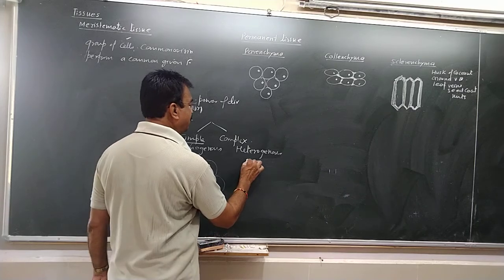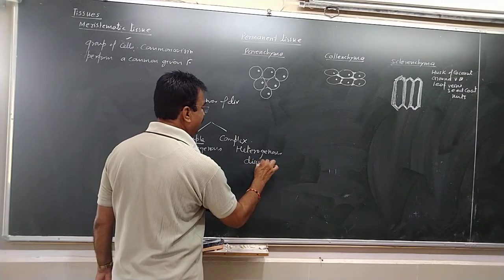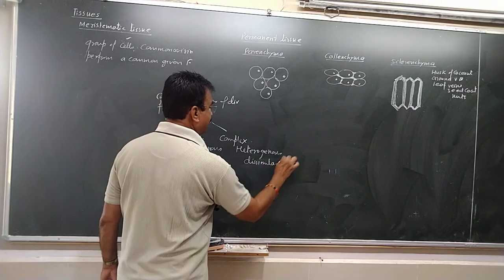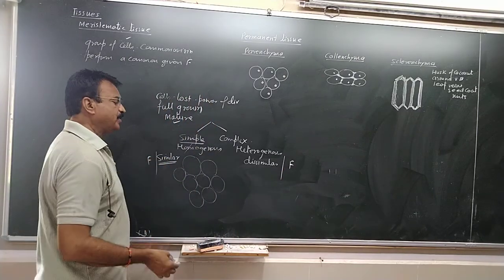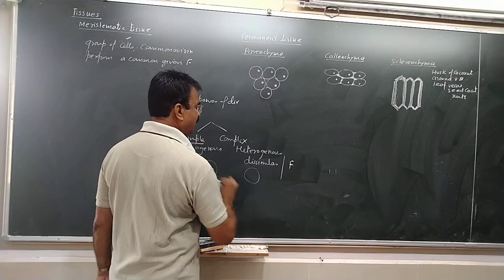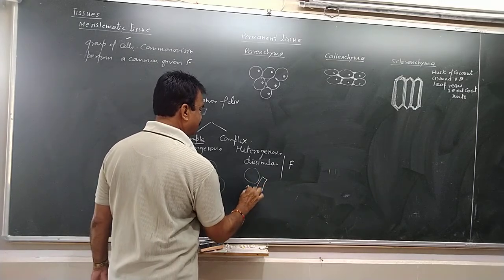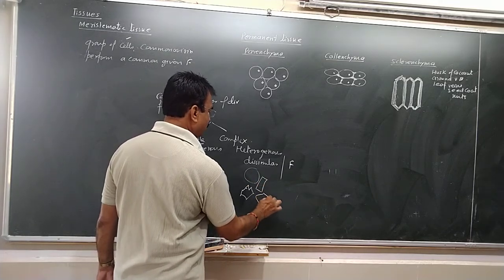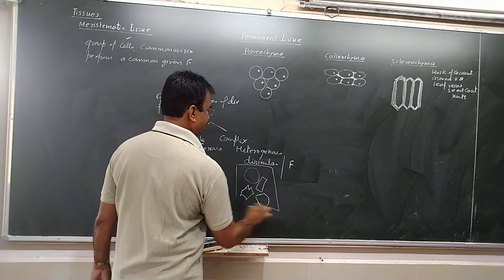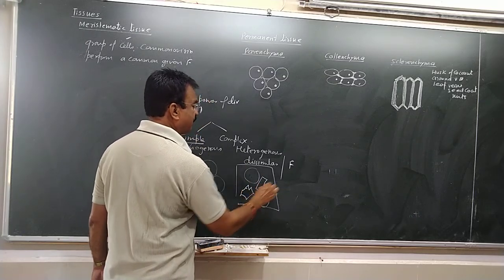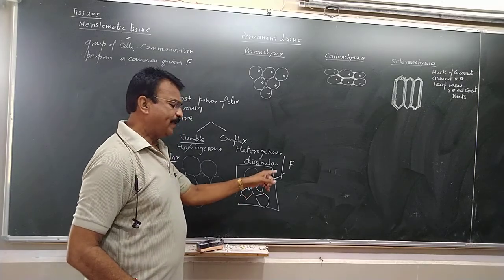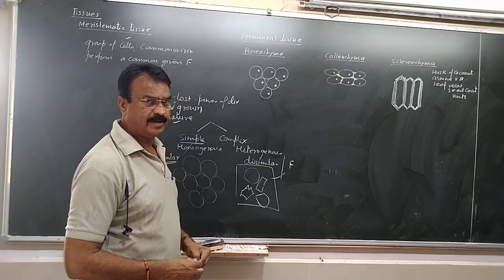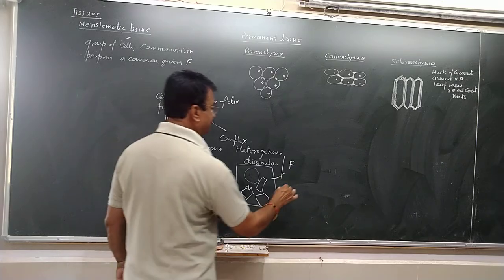Complex permanent tissue means the cells are dissimilar but performing a common function. One cell may be of this shape, second may be of this shape, third may be of this shape, but different kinds of cells performing a common function, that is called the complex permanent tissue.